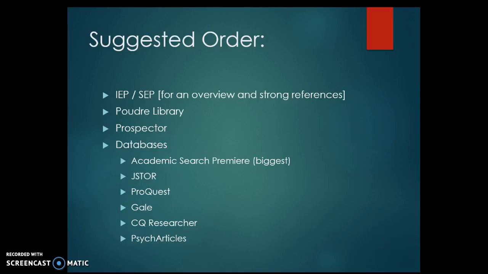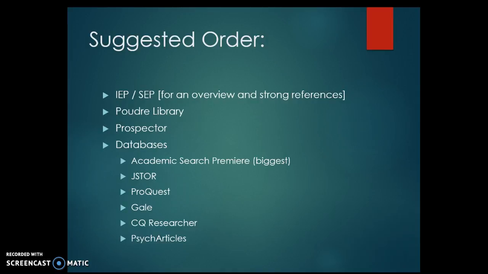So similar to how Wikipedia will give you an overview of a topic and then links, these encyclopedias will give you a better overview of the actual topic you're writing about, and then references to the research that you might need to find. Then I would start with the Poudre Library and look for whatever books you can find. Then go to Prospector. If you can't find any books through our own library, try the rest of Colorado. And from there, then start the database search.